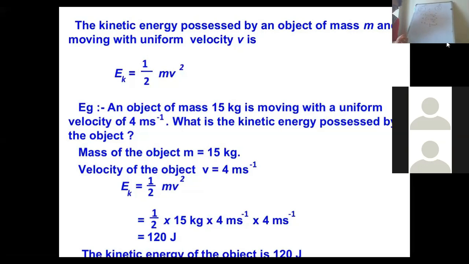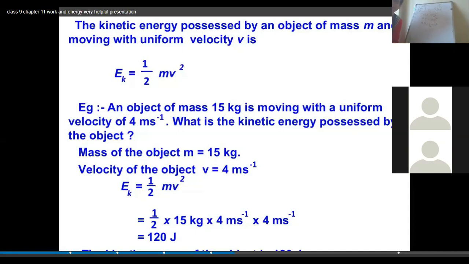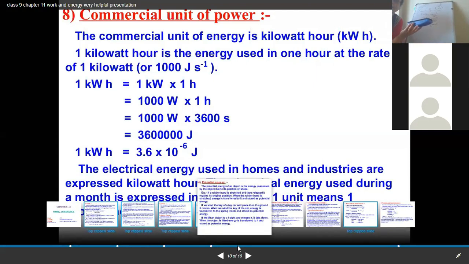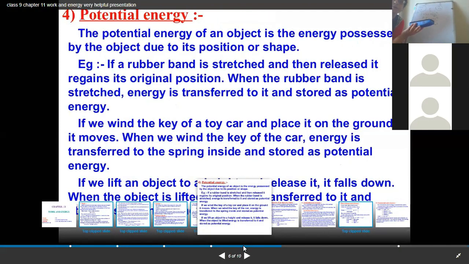Okay, so we have to solve certain problems. Now we have another type of energy. The energy possessed by the object due to its position or shape is called potential energy.